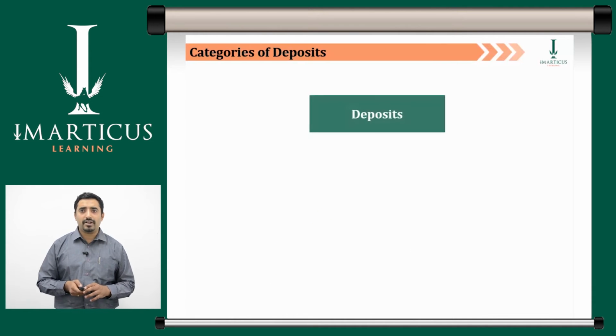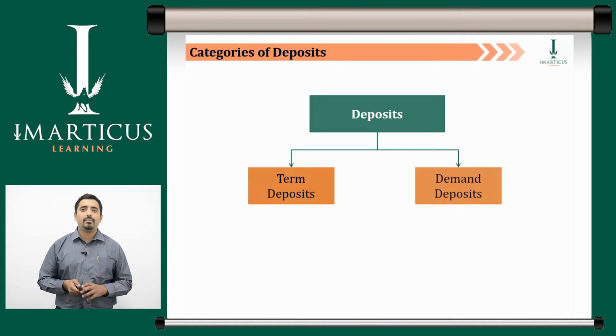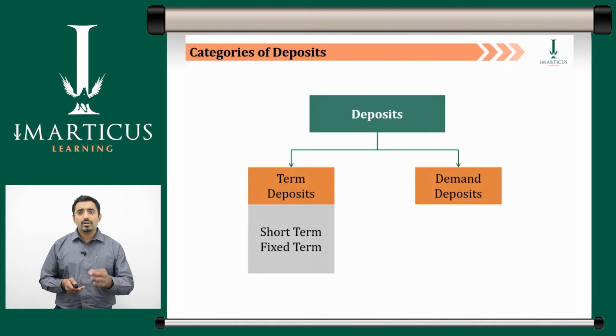Deposits can be classified under two broad categories: term deposits and demand deposits. Term deposits are a type of deposit with a fixed term. They are short-term deposits with maturities ranging anywhere from a month to a few years.